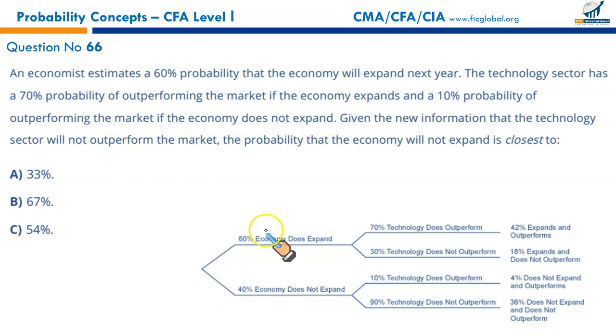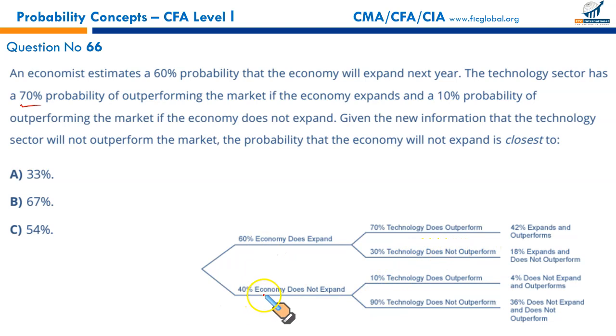Now, if there is a 60% probability of the economy expanding, it means there is a 40% probability the economy doesn't expand. It further says that if the economy is doing well, there is a 70% probability that technology does outperform. If there is a 70% probability of technology outperforming, it means a 30% probability that technology doesn't outperform.